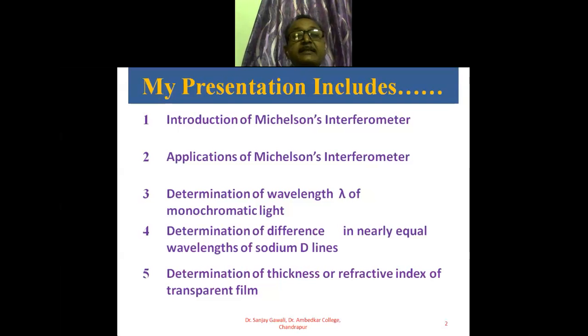The second application is the determination of difference in nearly equal wavelengths of sodium D light. And lastly, I will discuss the determination of thickness or refractive index of a transparent film.